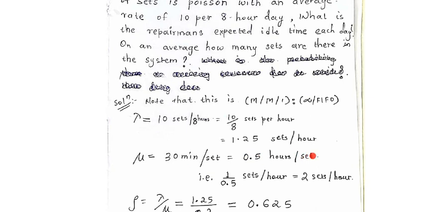And we want to calculate how many sets per hour, so that will be 1 divided by 0.5 sets per hour. What is 1 divided by 0.5? That is nothing but 2. So it will be 2 sets per hour.